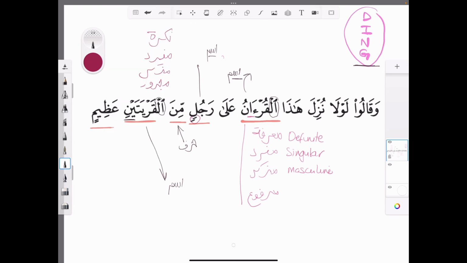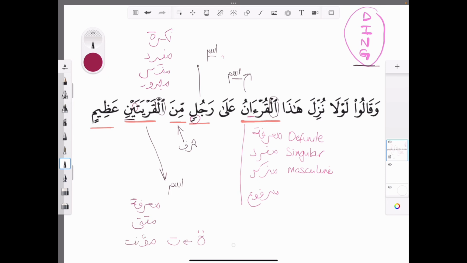Let's pick this color. So we know it's definite. So D, that's ma'rifah. Right? Just practice, you'll get used to it. Ma'rifa. I'll come to the Irab in a second. It's number. Well, we know it's a dual, so it's muthanna, right? We know it's a dual. So we've done a number. Is gender? Well, if you're careful, you'll notice it's qaryatun with a ta marbuta, which has moved from a ta marbuta to an open ta. So that's a mu'annath, it's a feminine.